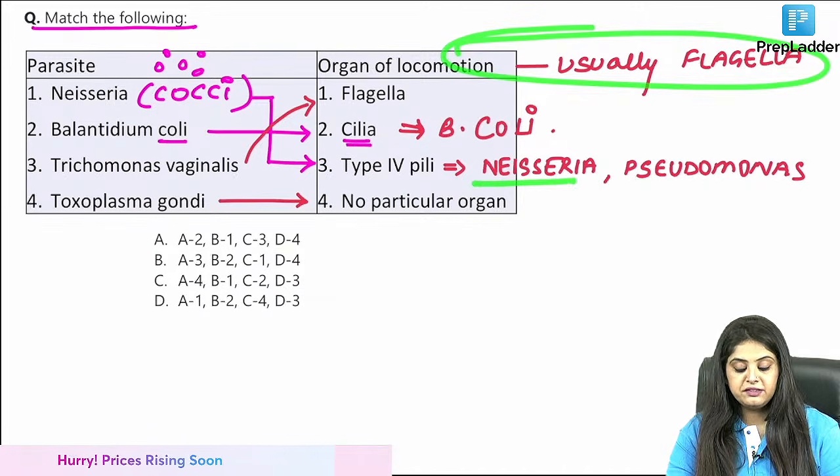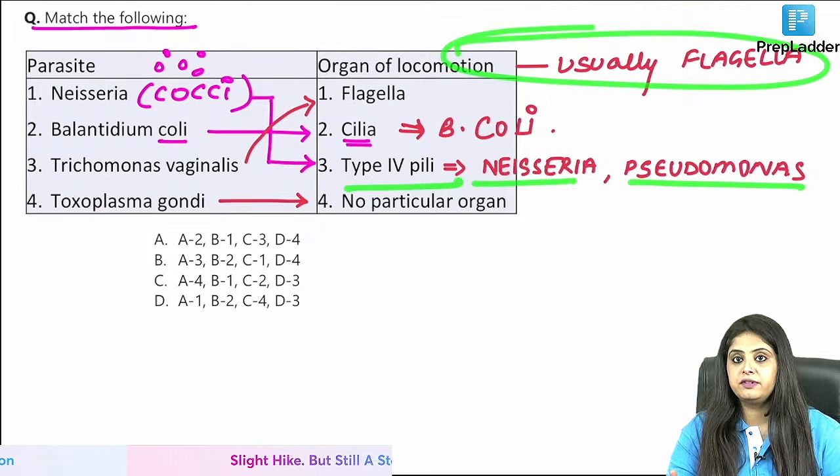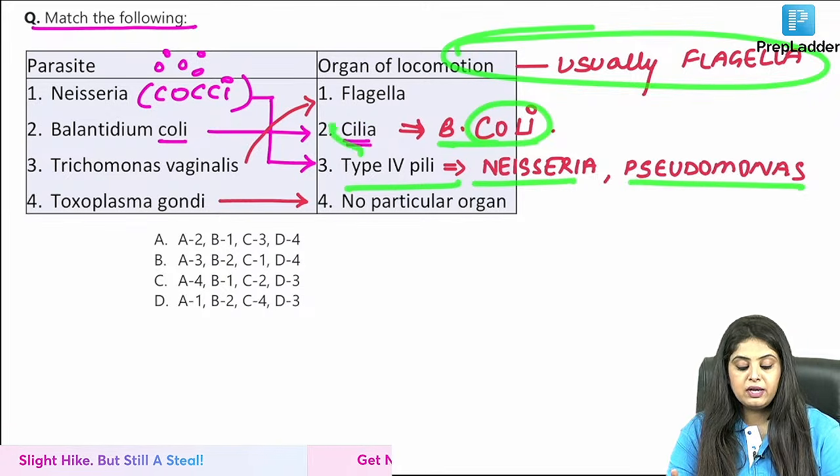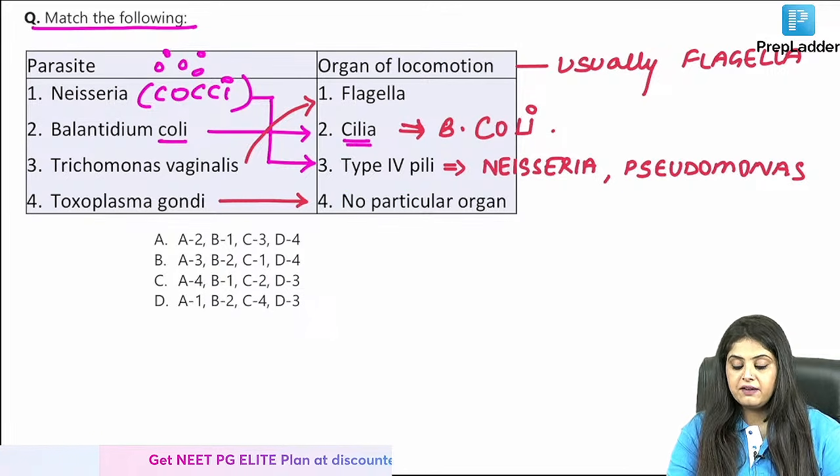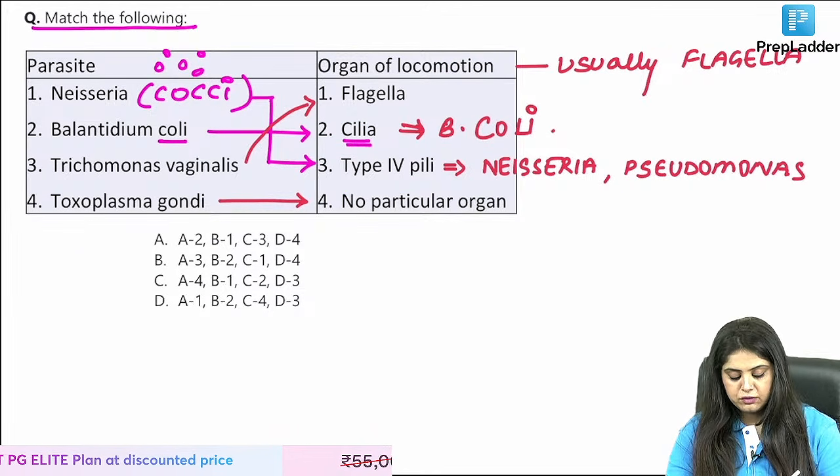But then I taught you Neisseria and Pseudomonas can be motile because of type 4 pili, and Balantidium coli can be motile because of cilia. Are we settled with this? Now I move on to the next question.